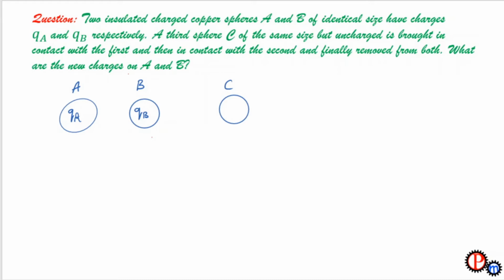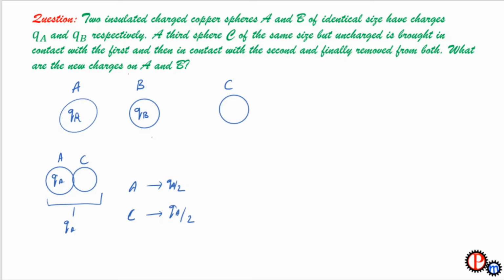So first, when the sphere C is contacted with the sphere A, the total charge on both the spheres combined will be Qa. So this Qa charge will be distributed between both the spheres. That means sphere A will get a charge of Qa by 2 and sphere C will get a charge of Qa by 2.